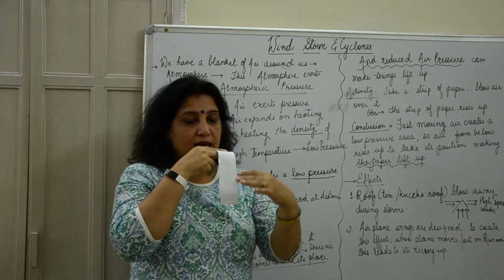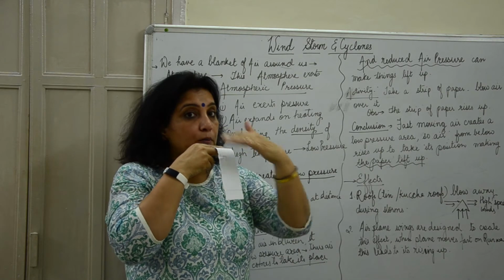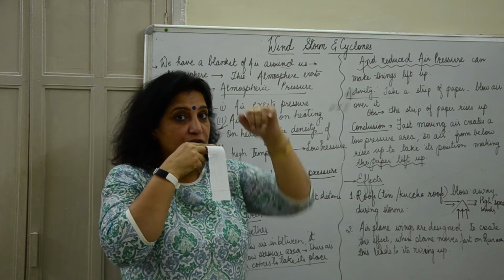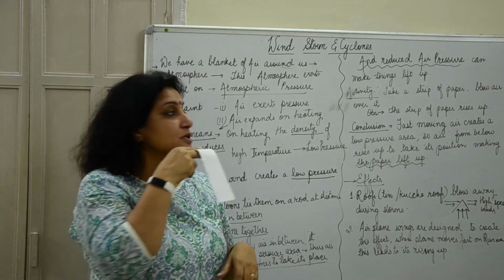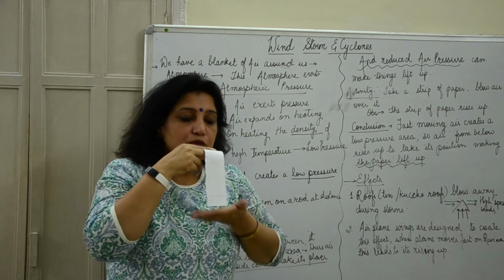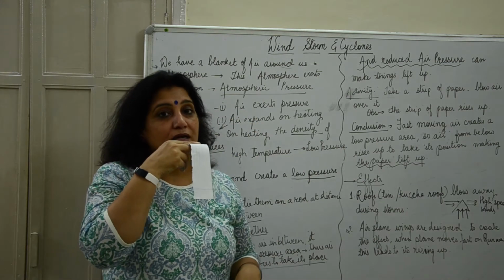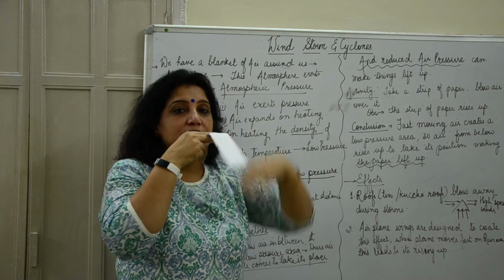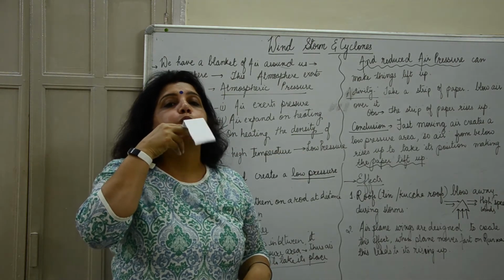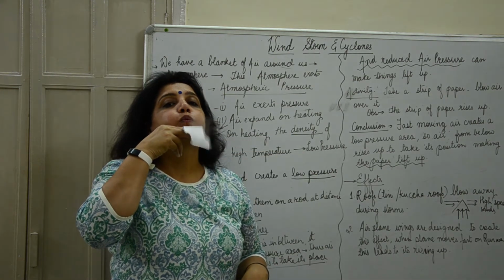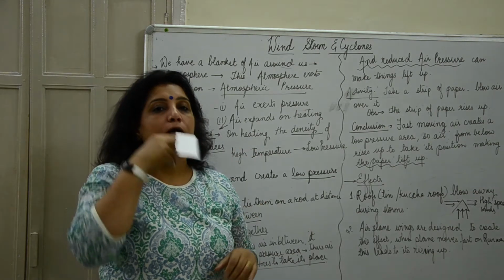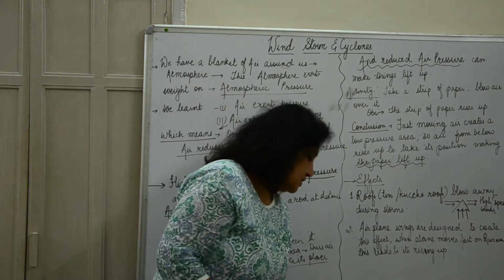The fast moving air created a low pressure area on top of it. So when it created a low pressure area on top of it, the air which was below this paper started to come up and cover up into that low pressure area, making this paper rise along with it. So that is how it happens.